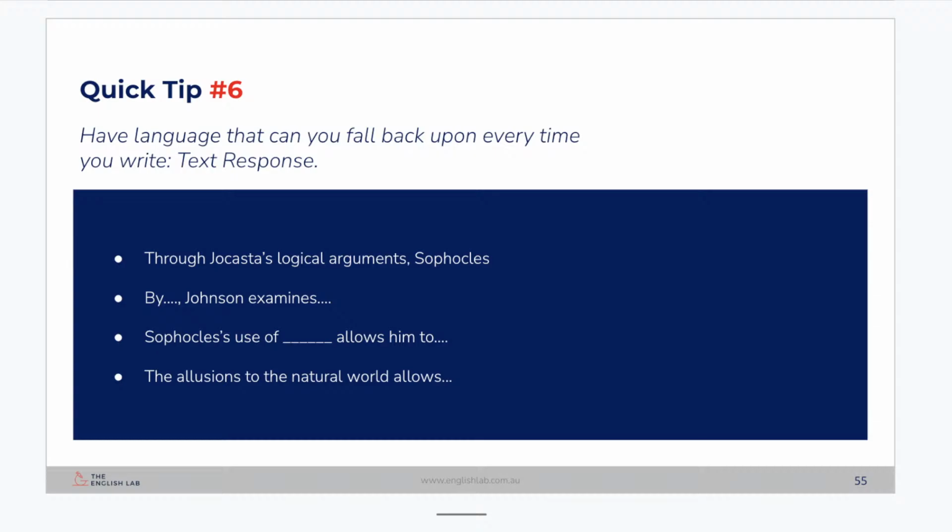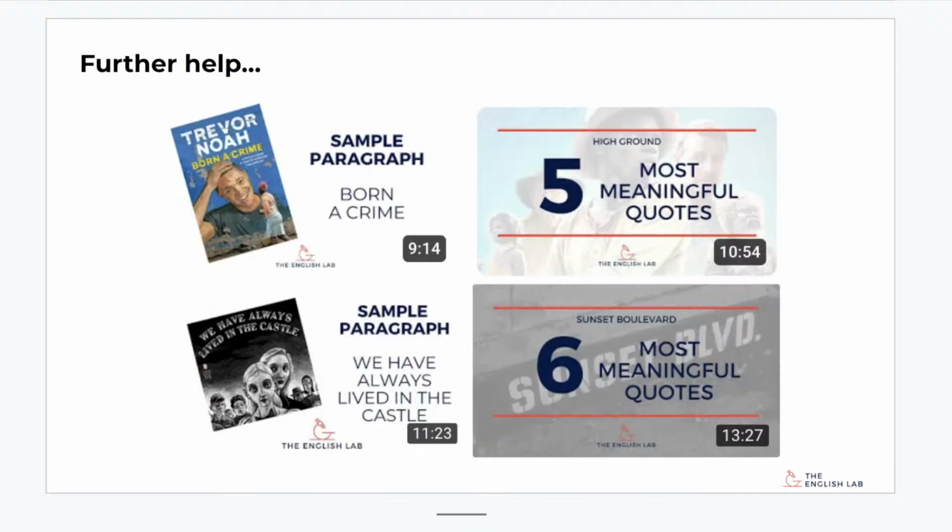Notice how all of these sentences are set up to very briefly refer to what the author's done and then get to the analysis of it. You've got to make sure that you are not retelling the story here. Students sometimes do that when they say things like, this character, who is this character's wife, at about midway through the play says this when they are looking at this particular thing. Don't describe the play or the text back to the examiner. Get straight to what is being said there.